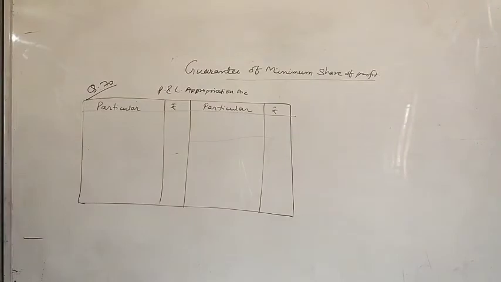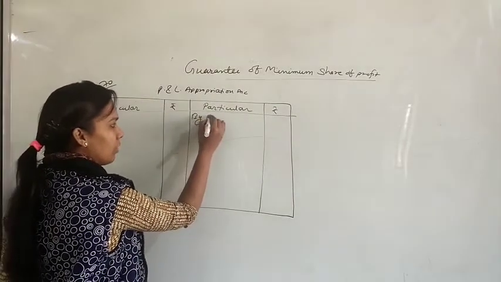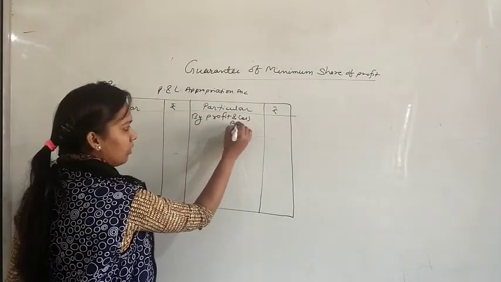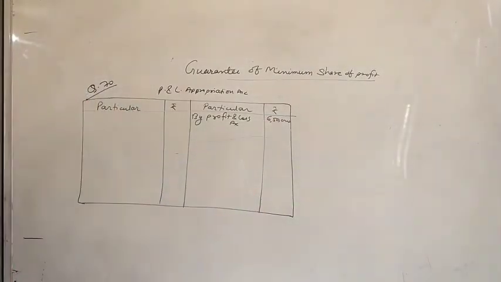Yes, what is the profit of the firm? 6,50,000. By profit and loss account, 6,50,000. Okay. This 6,50,000 will be distributed in 4:3:1 because there is no other information.